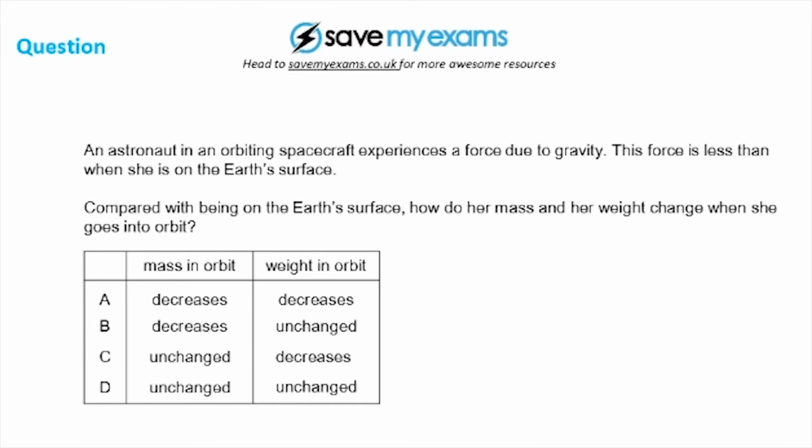The acceleration due to gravity on the Earth is different from the acceleration due to gravity on another planet. So that is one thing you should keep at the back of your mind, that whereas your mass will remain constant, your weight will change because of the changes in the acceleration due to gravity. Looking at this, what's the mass in the orbit? Of course, the mass in the orbit will remain unchanged. However, the weight in the orbit will decrease. So the answer is C.